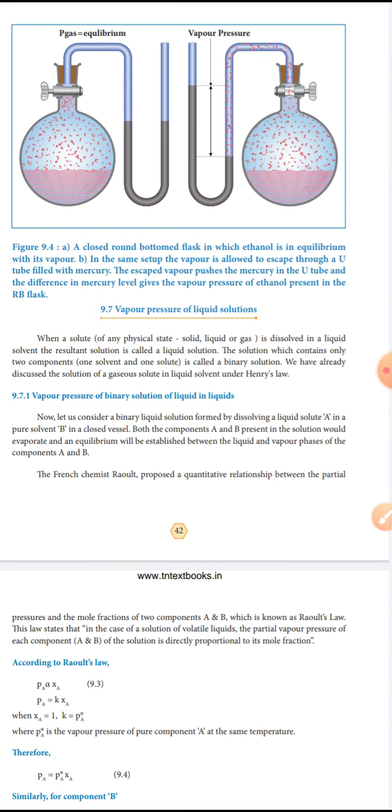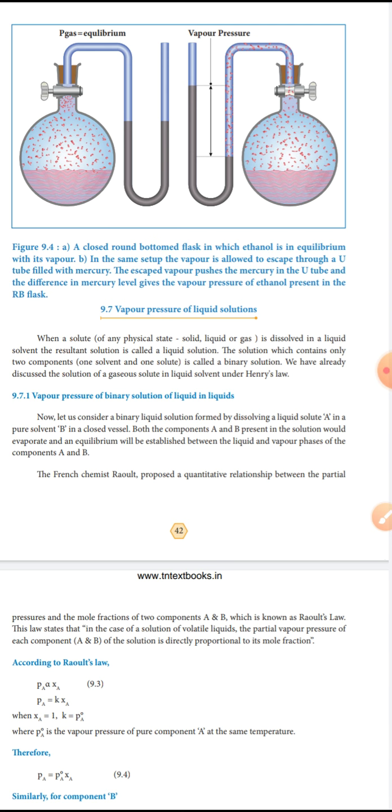Next, let us learn about vapor pressure of a liquid solution. When a solute is dissolved in a liquid solvent, the resultant solution is called a liquid solution. Solute plus solvent gives solution. The solution which contains only two components is called a binary solution. Bi means two. What is meant by binary solution? The solution which contains only two components, that means one solvent and one solute. That is called a binary solution.